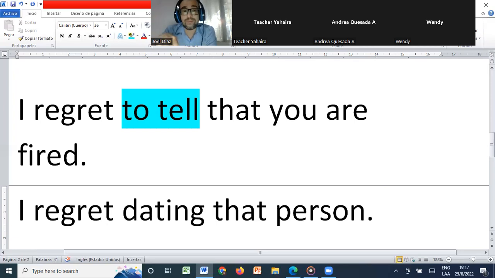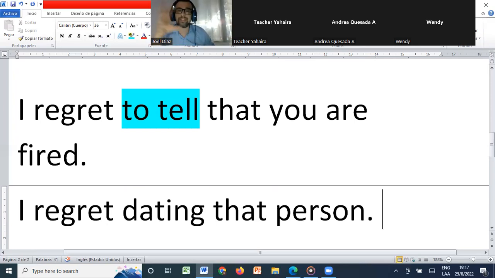Like in this case, it will say, "lamento haber sido novio de esa persona," right? I regret dating that person. Or I regret starting that job, right? That means that maybe you started a job in the past and you regret doing that in the past, right?